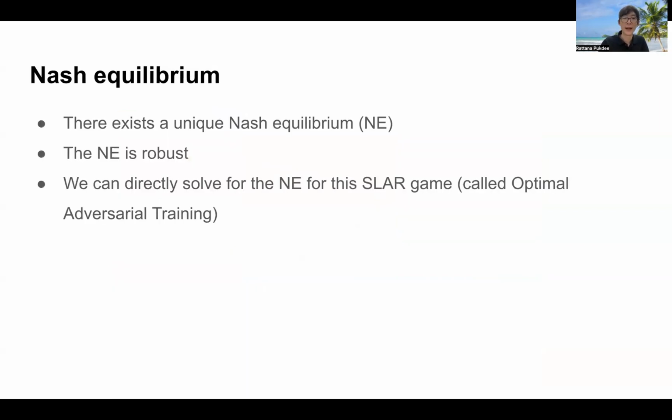In the paper, we show that for the SLAR game, there exists a unique Nash equilibrium. And this Nash equilibrium is robust. We can also directly solve for this Nash equilibrium by using a closed form worst case perturbation given by a model. And we call this optimal adversarial training.